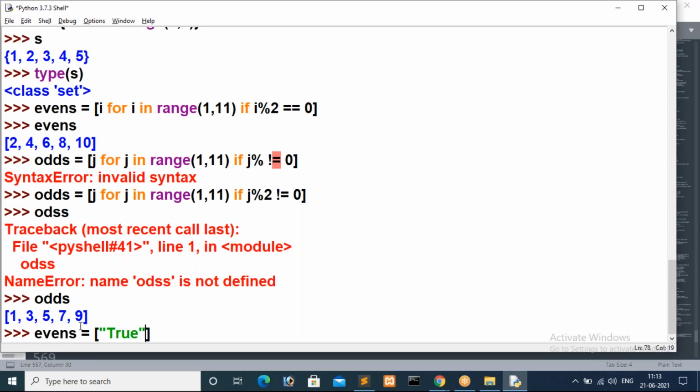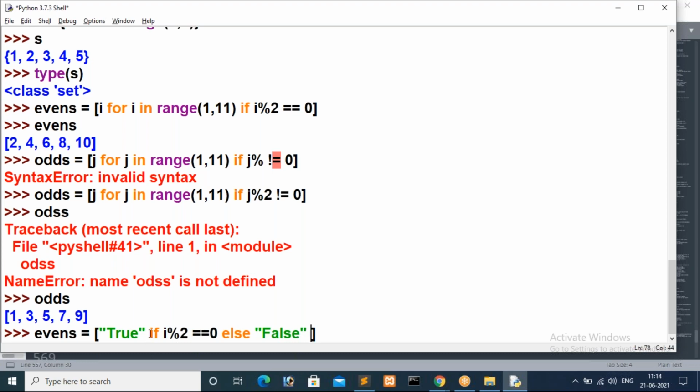For this case, what do I have to do? True we have to print first. First we have to print true, then what do I have to do now? First we have to print true if this condition, if the given value i modulo 2 double equals 0, is true. If this condition is true, I want to print the true value. Otherwise, in the else case, we have to specify false.